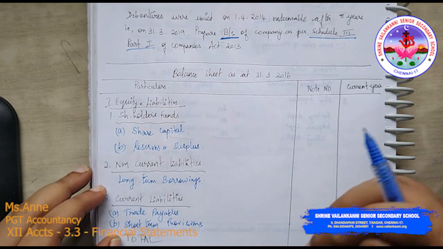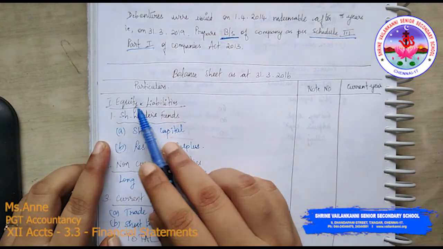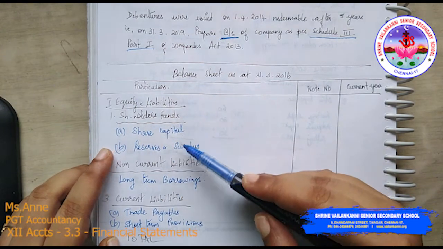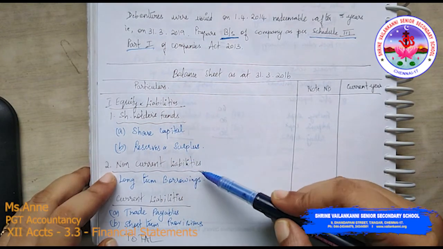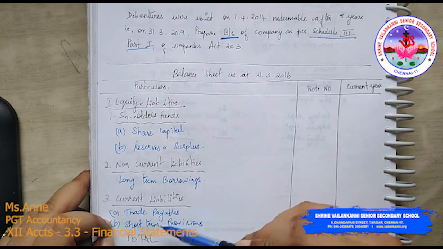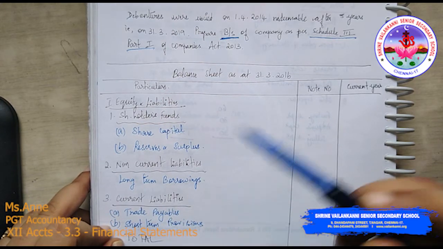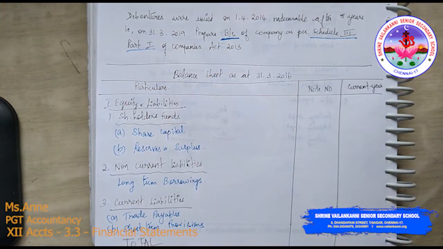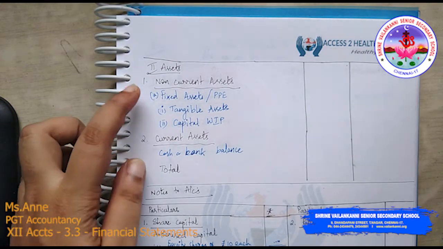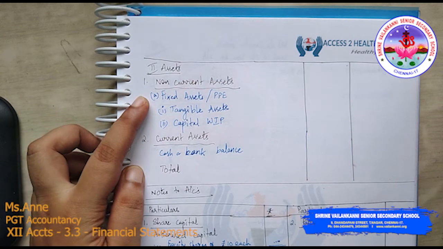Okay, so first one is equity and liabilities. We have shareholders fund, under that share capital and reserves and surplus. Non-current liabilities, long term borrowings. Current liabilities, trade payables, short term provisions, total. Under assets you have non-current assets, fixed assets, PPE.